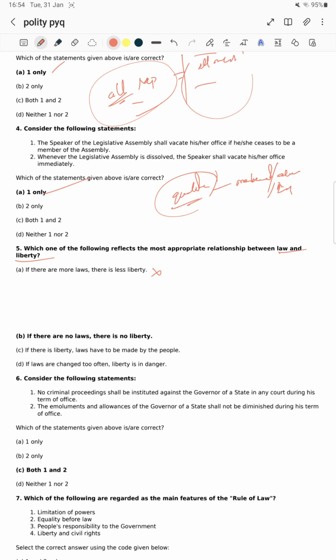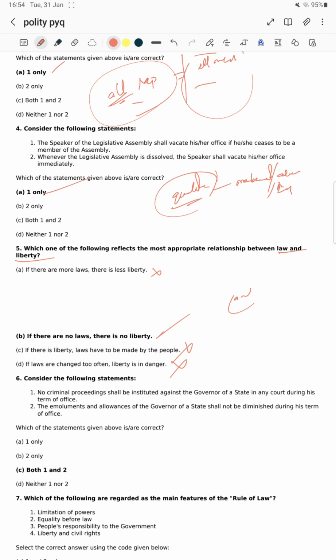Let's see, it comes closer, just hold on. Let's see the next statement: if there is liberty, laws have to be made by the people. No, that is a mistake. If laws are changed too often, liberty is in danger. If there is no law, there is no liberty at all. For example, in a state of anarchy there is no power, meaning everyone is sovereign.